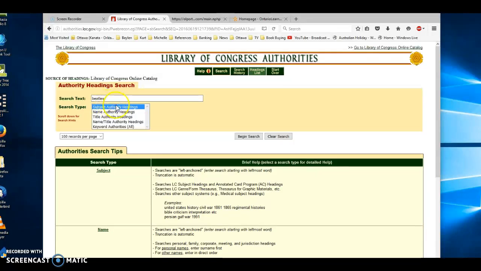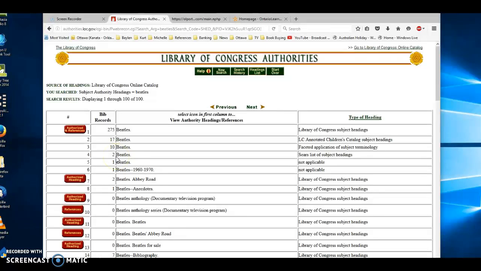And we're just looking in this case in the subject authority heading. So we'll start our search. And here we see there's 275 bibliographic records for the Beatles. We just check over here on the right where it says Library of Congress subject headings, because sometimes they'll also have, as you can see here, Sears subject headings. Sometimes they'll have medical subject headings. And we want to make sure that we're getting the Library of Congress subject headings.